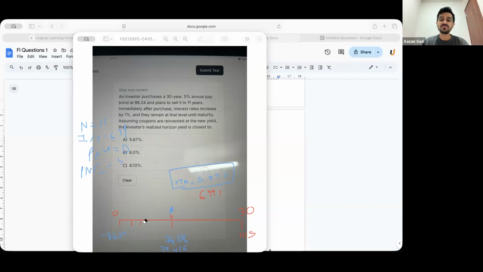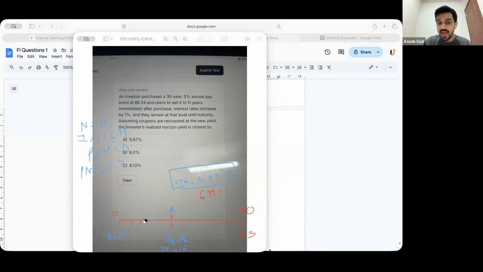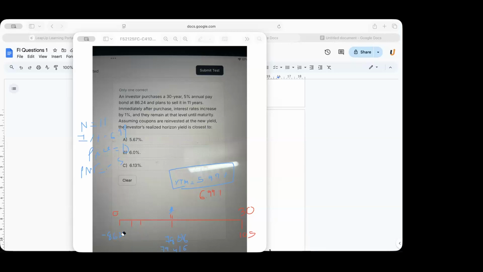So how many years are there now? 11. Right. You are trying to find I/Y, that is the return you have made on a compounding basis. What is your price? 86.24. Perfect.